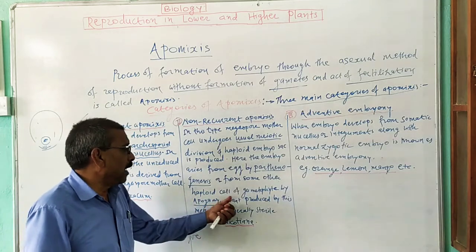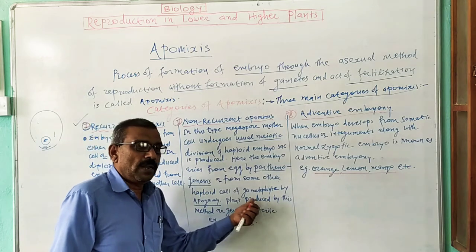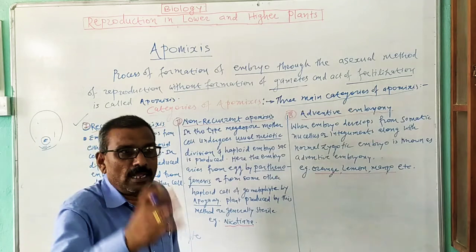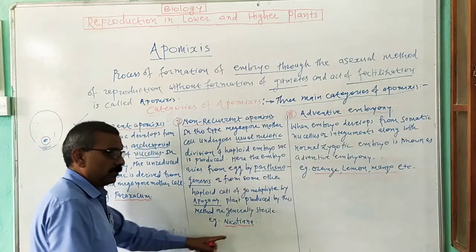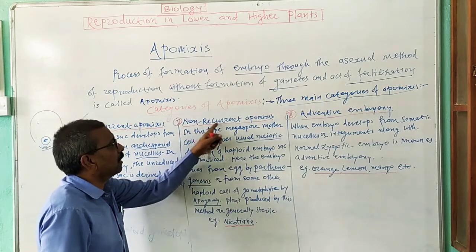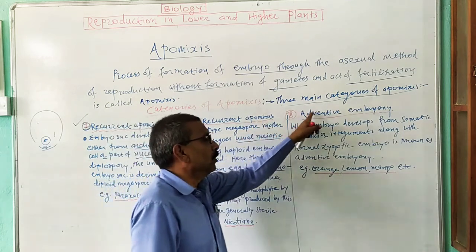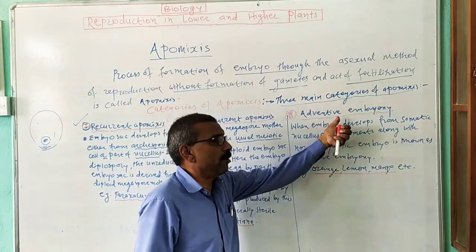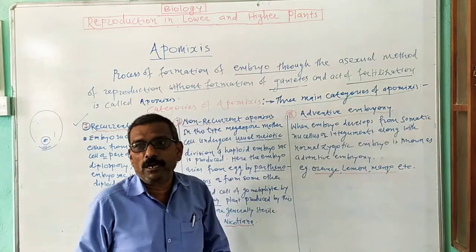Now, the plants produced by this method are generally sterile. The plants produced by this method are haploid and they are generally sterile, that is, non-functional. For example, a Nicotiana plant, that is a tobacco plant, shows non-recurrent type of apomixis. Now, the third type of apomixis is known as adventive embryony. It is the third category of apomixis.